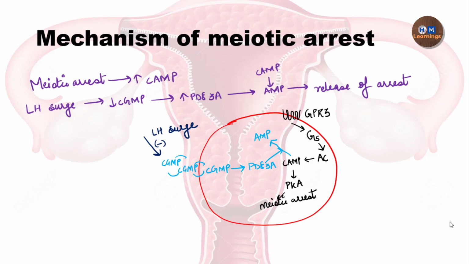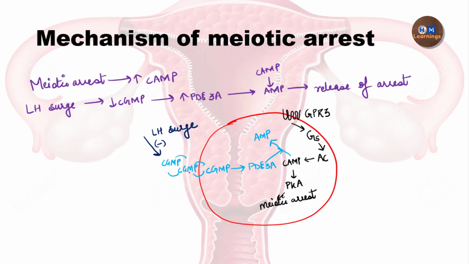We need to know how the LH surge is actually releasing the cell from the meiotic arrest. Meiotic arrest is basically because of increased levels of cyclic AMP, and the LH surge will degrade this increased level of cyclic AMP. What is happening is that through the gap junctions existing between the granulosa cells and the oocytes, and between the theca cells, cyclic GMP is being transported via the gap junctions to these cells, to the oocytes.